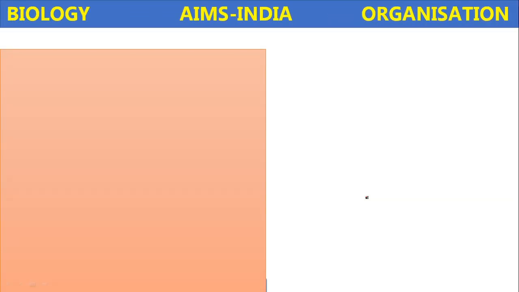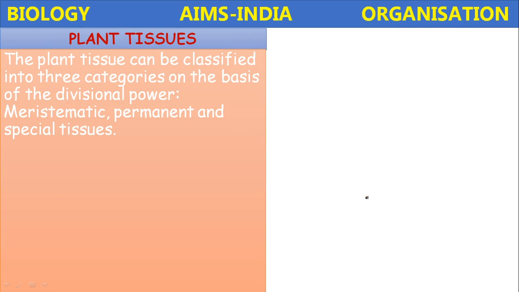Next, plant tissues. So animal tissues completed. The different animal tissues located at the different body parts are of different structure and they perform different functions. In the same manner, in plants also there are different tissues located at different areas. Particularly, they are classified into different types based on different phenomena.